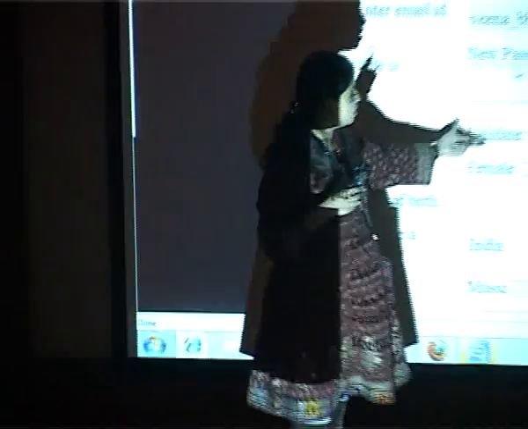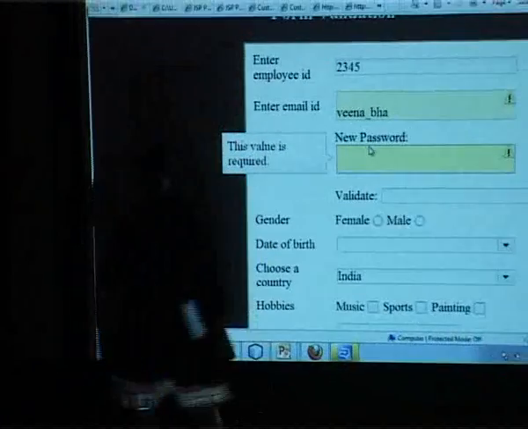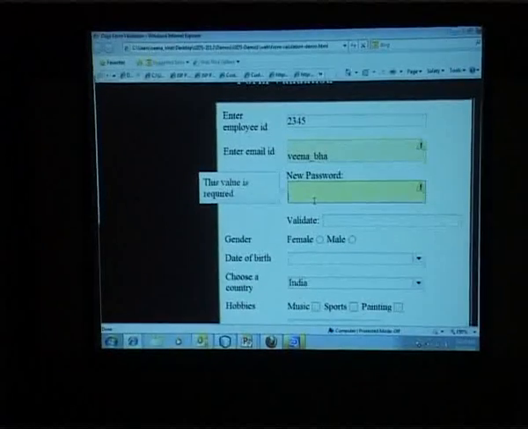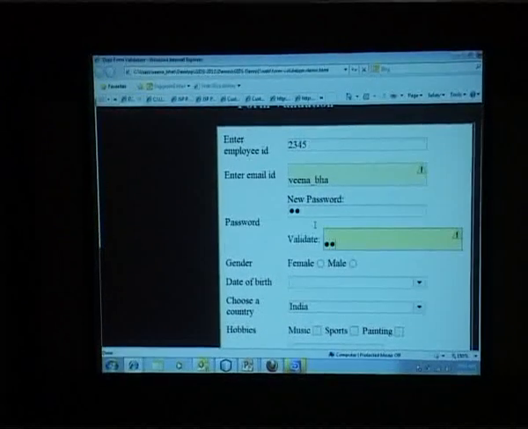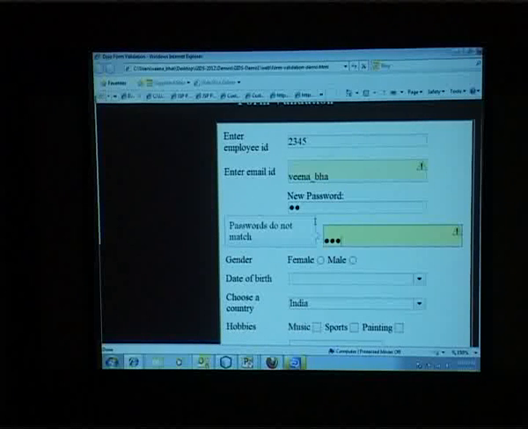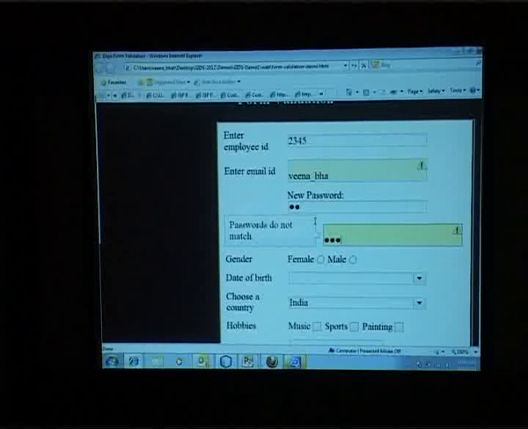Correct? And one more very interesting thing here is checking the password. Most of the time when you are changing your password, it says old password, new password, verify password and all that. There is a built-in control available as part of Dijit here. You can actually compare your password and validate the same password. In case you enter differently, Dojo just identifies it again without any coding here. So if I enter something here and if I fail to enter the same thing here, it says passwords do not match.